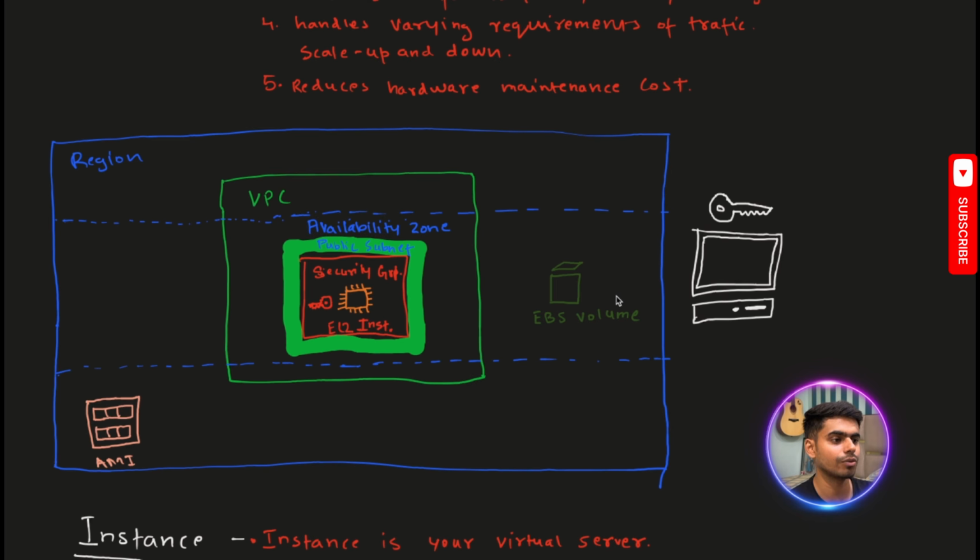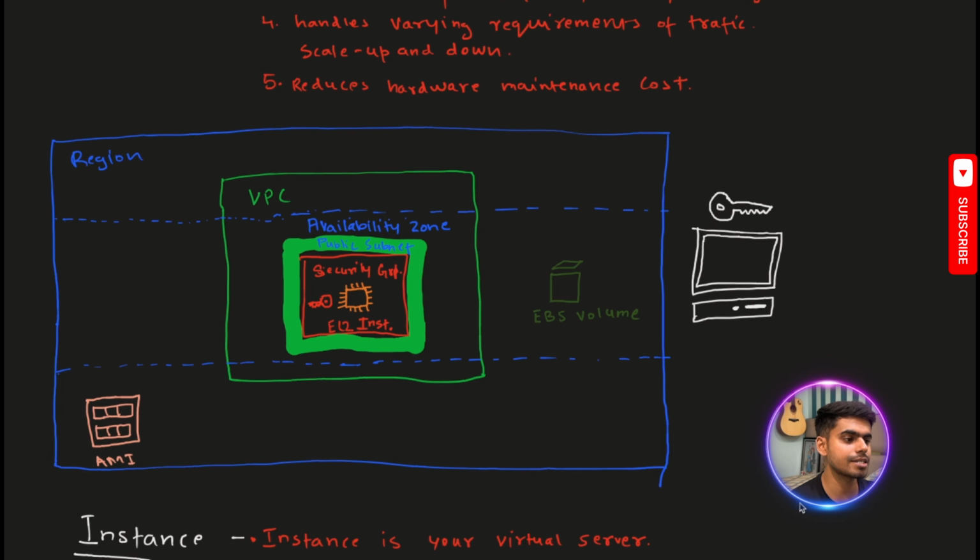We also have the EBS volume. This is Elastic Block Store. EBS volumes are used for multiple reasons. We are going to discuss all these in detail in the later part of this video, so I'm going to cover it there. We also have the AMI, which is Amazon Machine Image. It's kind of an image of all the specifications you have provided for a particular instance. It stores what kind of storage we need and what kind of operating system you are going to use. It stores all that information, and you can also share it so that different instances can use the same specifications.